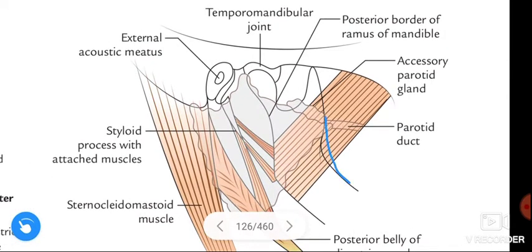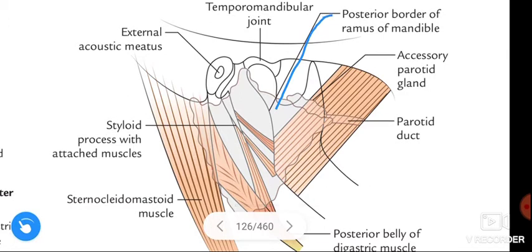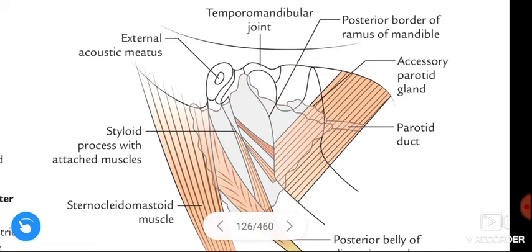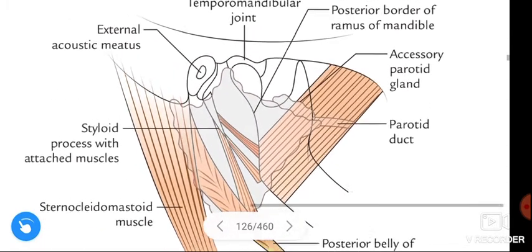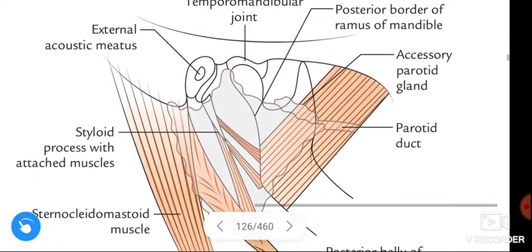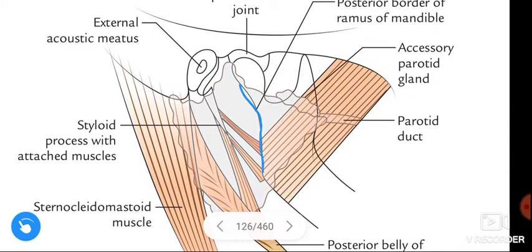Next, see here. This is the mandible. This is the ramus of the mandible, and this is the posterior border of the ramus of the mandible.